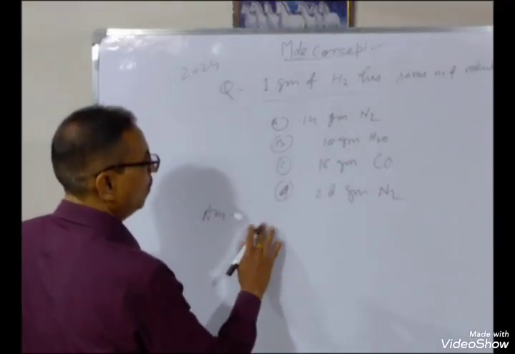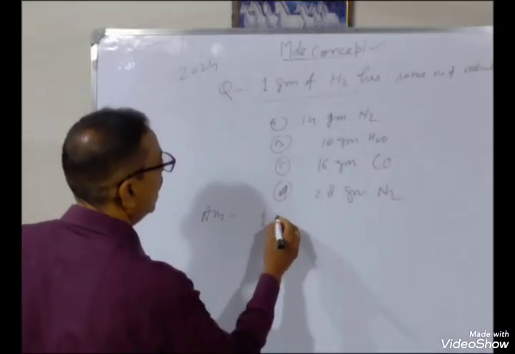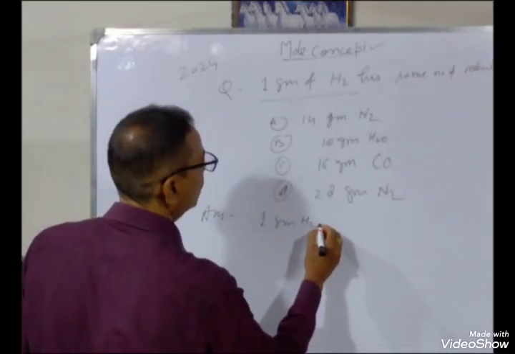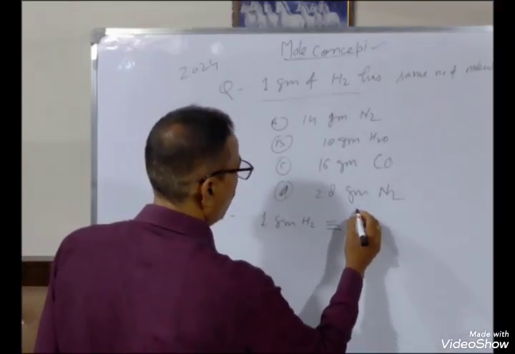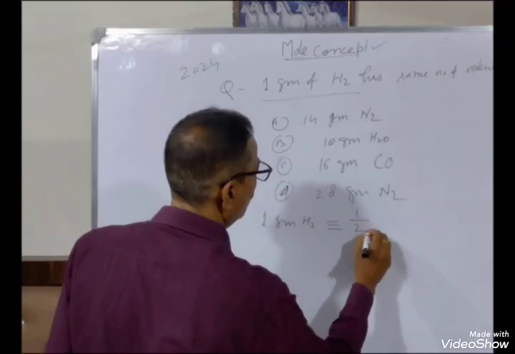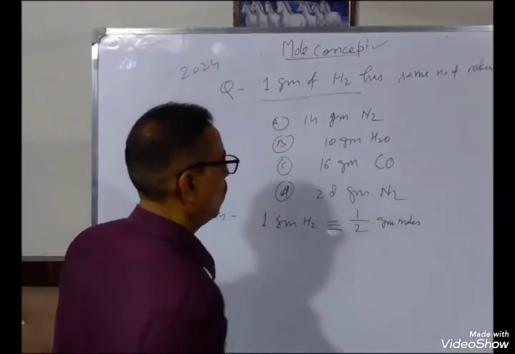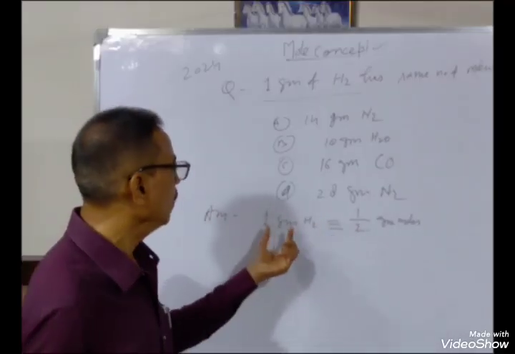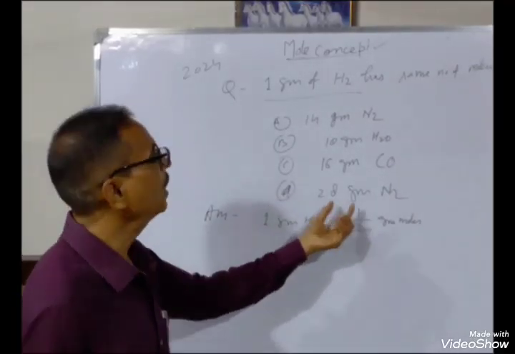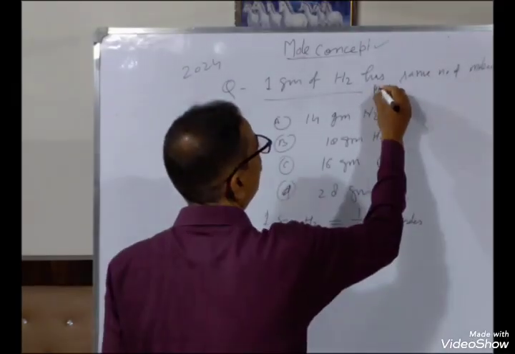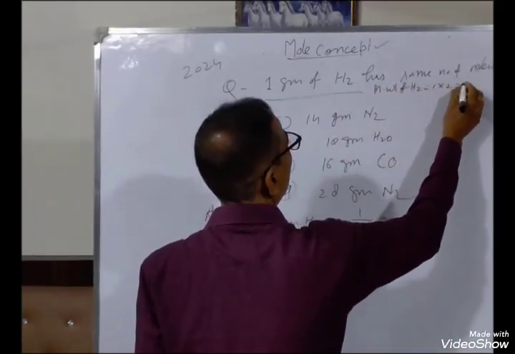I will tell you in short. 1 gram hydrogen is equivalent to 1/2 gram moles. 1/2 means weight in gram divided by molecular weight. Hydrogen is diatomic, so the molecular weight of H2 is 1 into 2, that is 2.